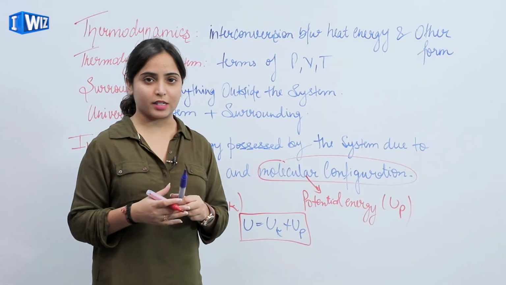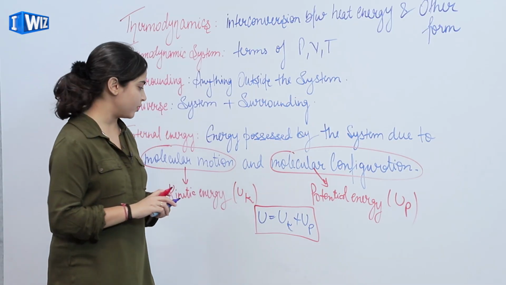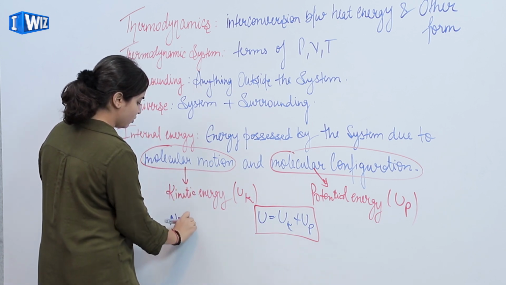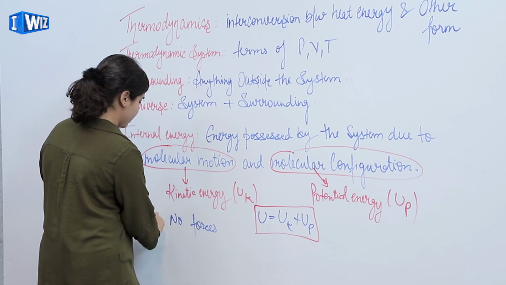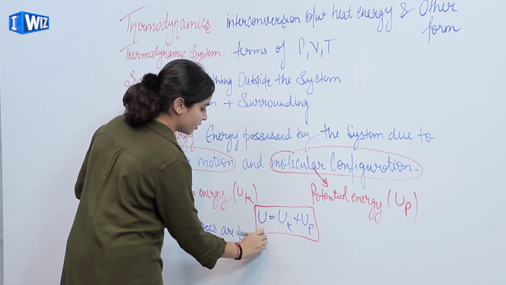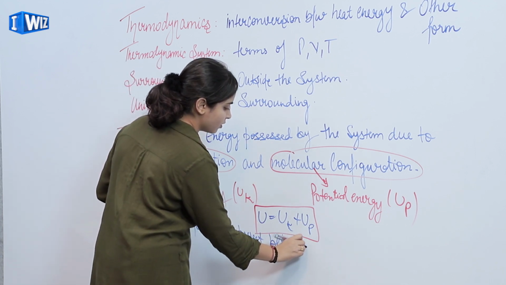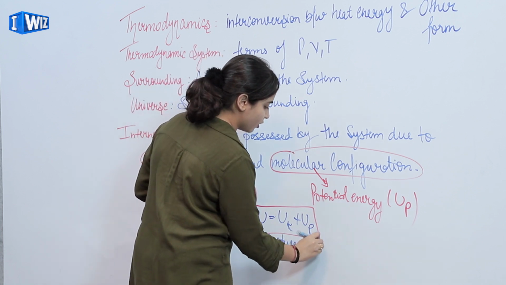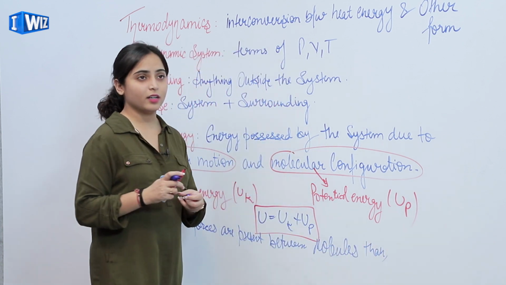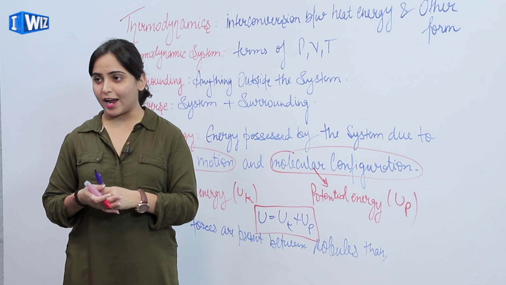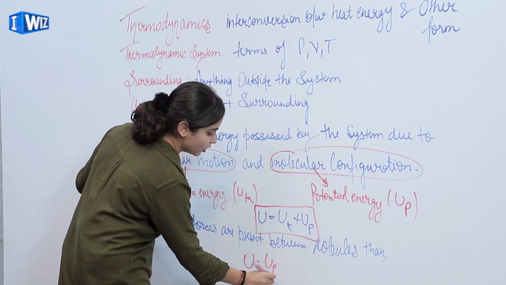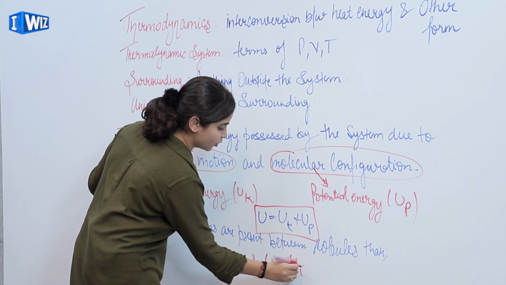Now, if in a system there are no molecular forces present, if no forces are present between molecules, then the internal energy will be the difference of final and initial state. That is, U is equal to U final minus U initial.